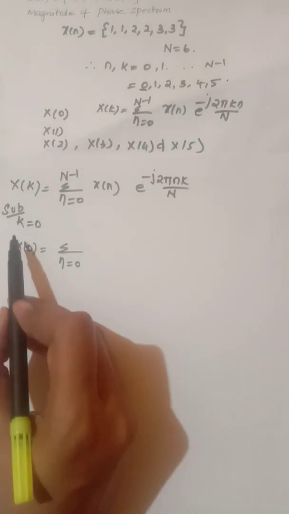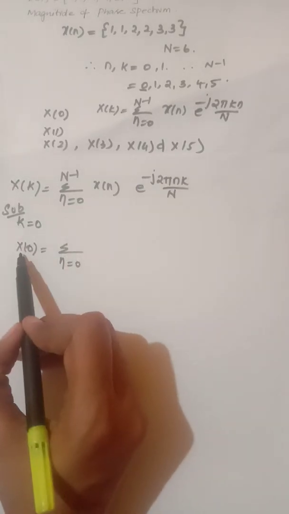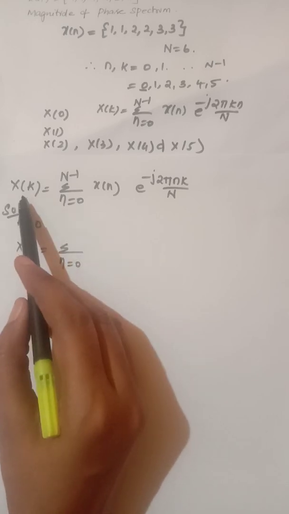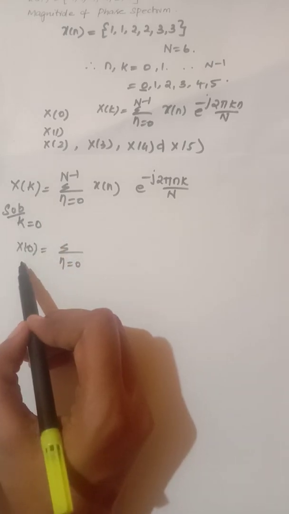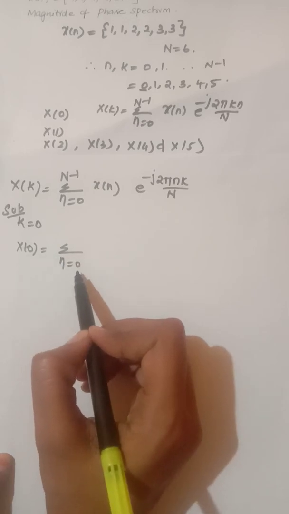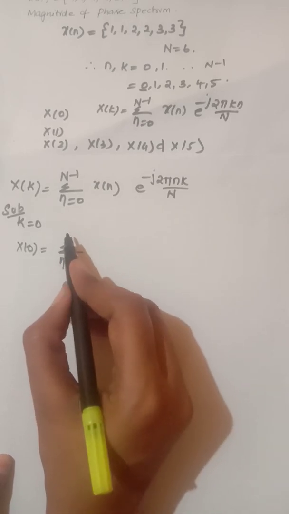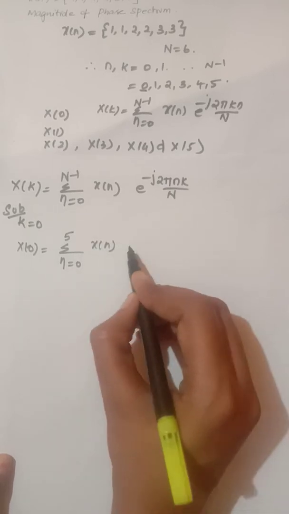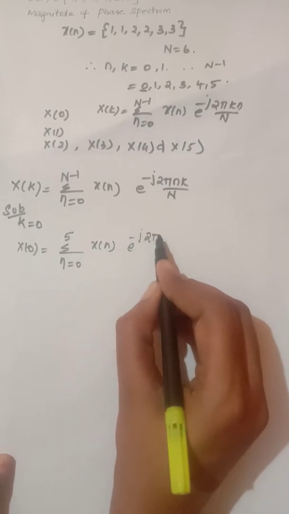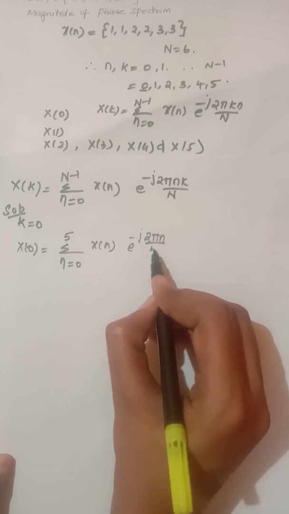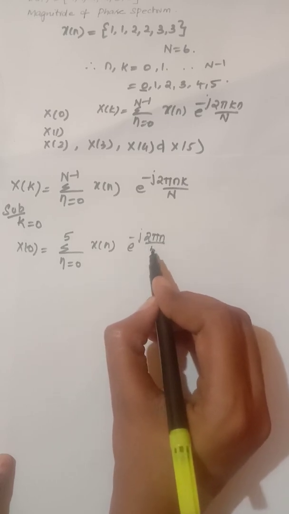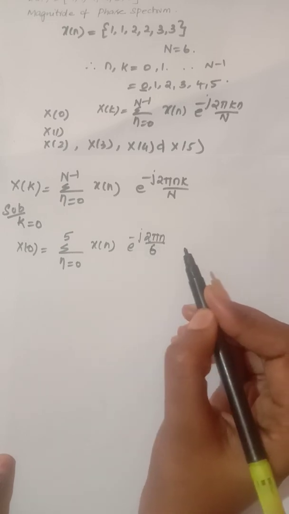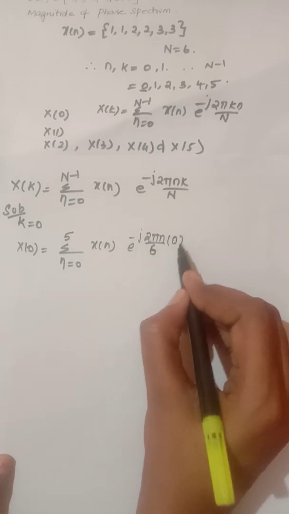First, we need to find x of 0. To find x of 0, we substitute k equal to 0 in this formula. So x of 0 is equal to summation n equals 0 to N minus 1, here N minus 1 is 5, x of n e power minus j 2 pi n by 6, the length of N is 6, into k equal to 0.